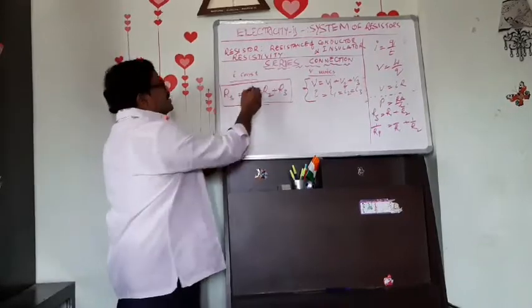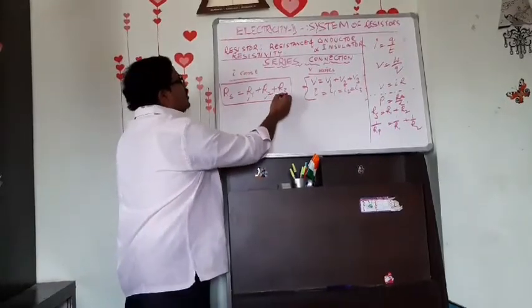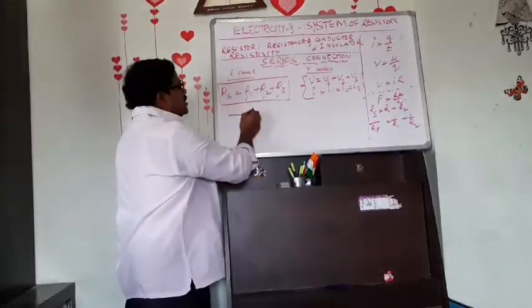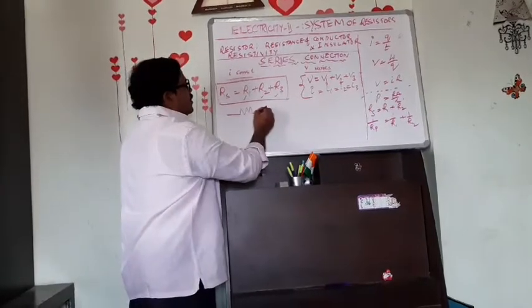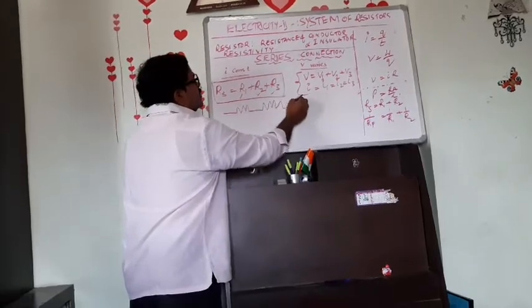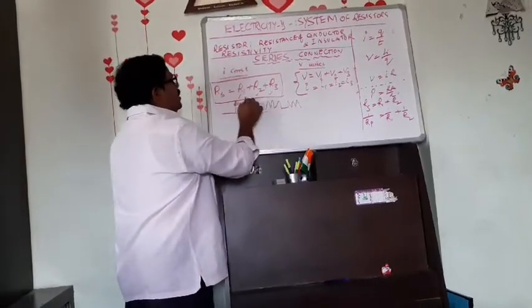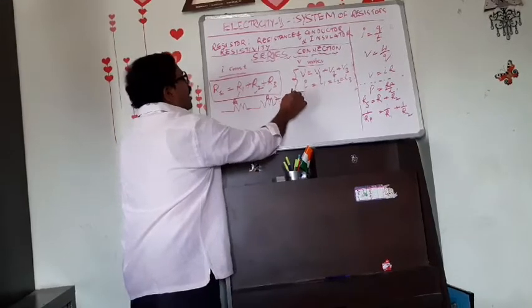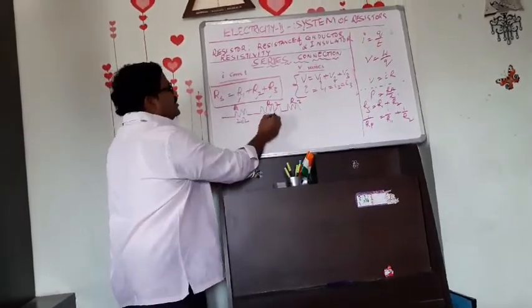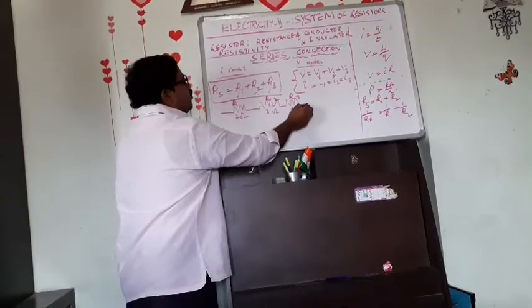Suppose three resistors R1, R2, R3: here is one resistor, here is another resistor, here is another resistor. Maybe this is 2 ohms, maybe this is 3 ohms, maybe this is 4 ohms.